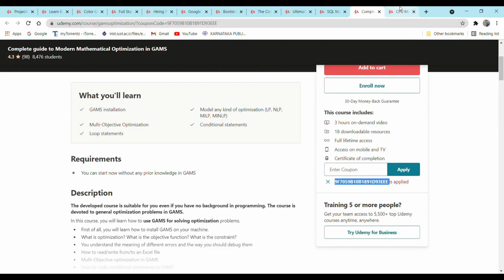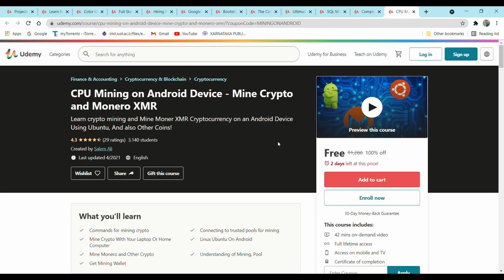So the next course is, and the last course, which is CPU mining on Android device, Mine Crypto and Monero XMR. So if you are interested in cryptocurrency, then you must enroll in this course. In this course they are explaining commands for mining crypto, how to mine crypto with your laptop or home computer, how to earn money with your laptop, which graphics card it is using, all the details they are explaining.